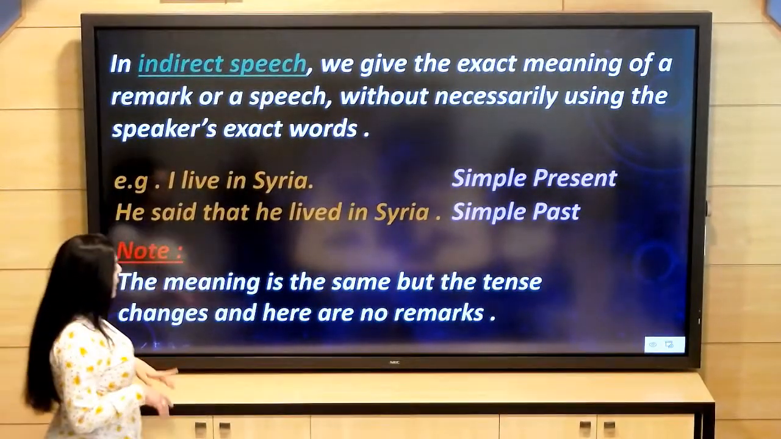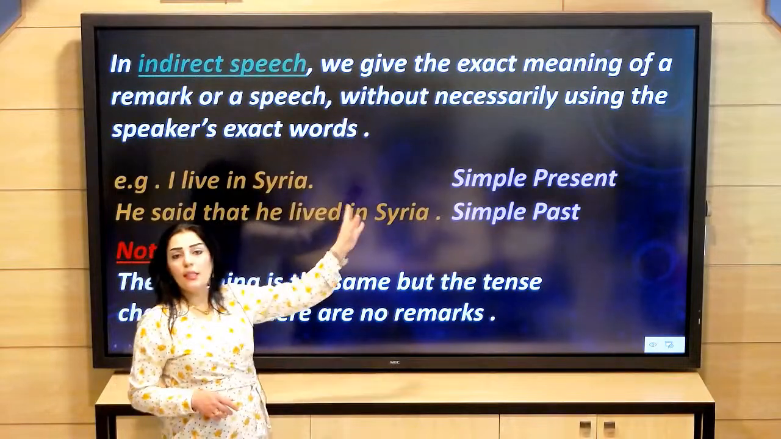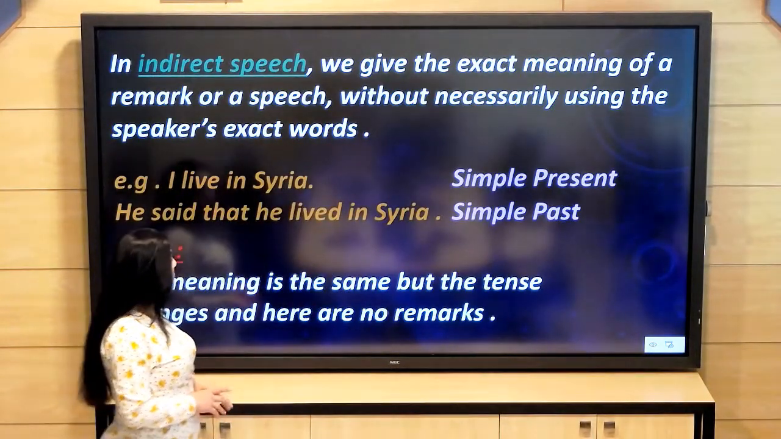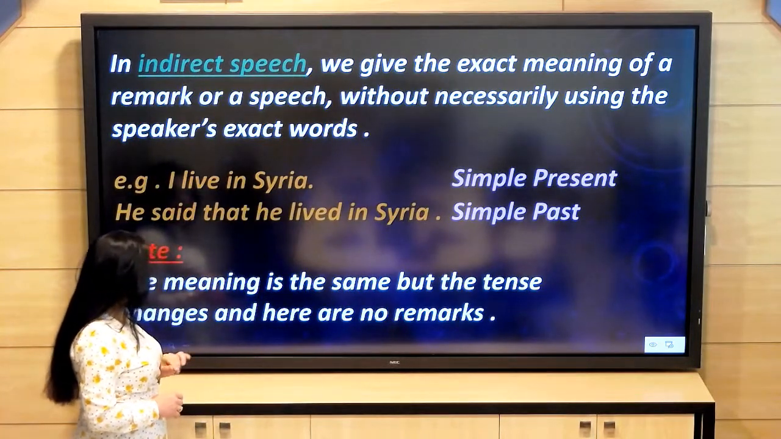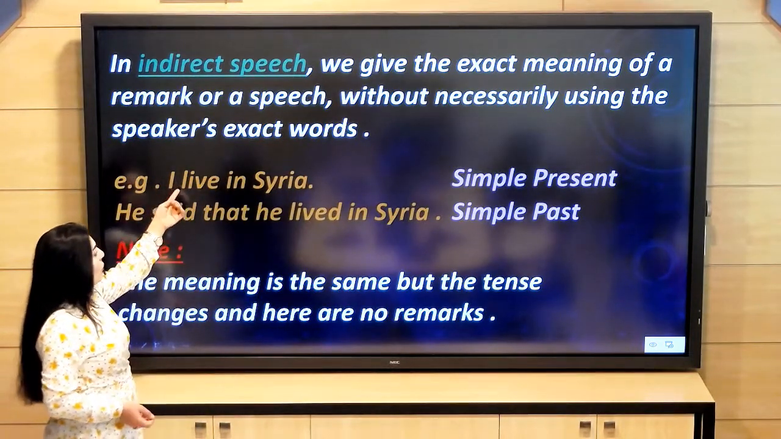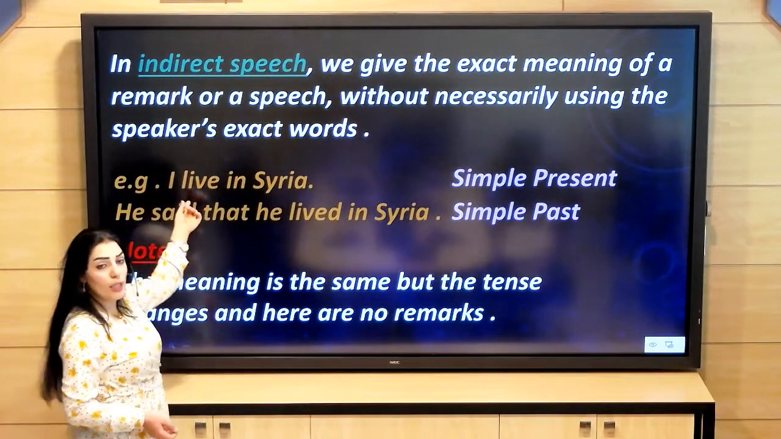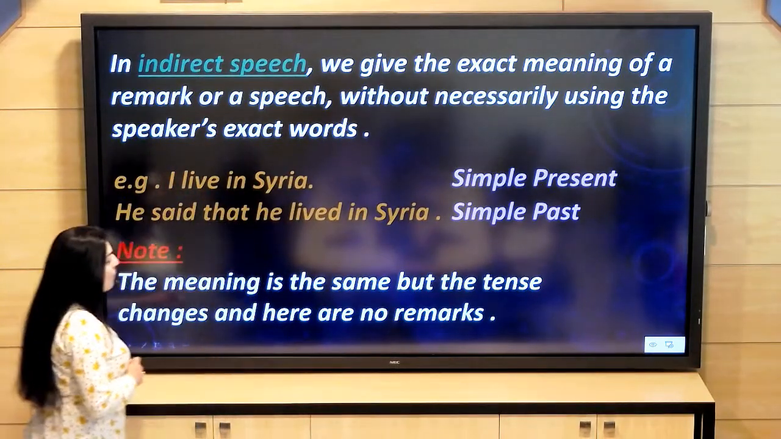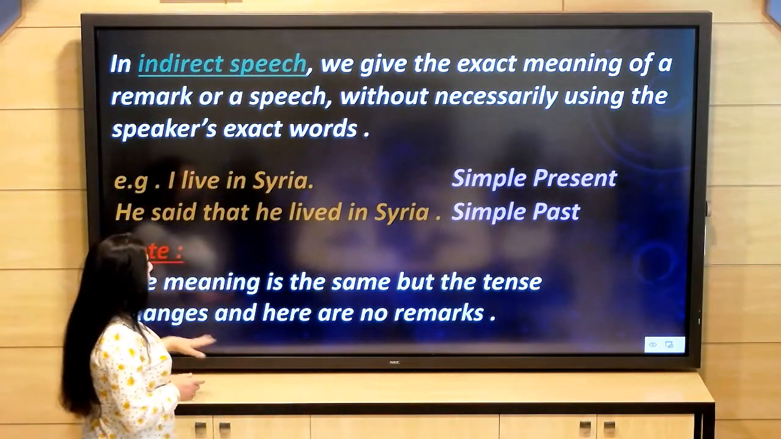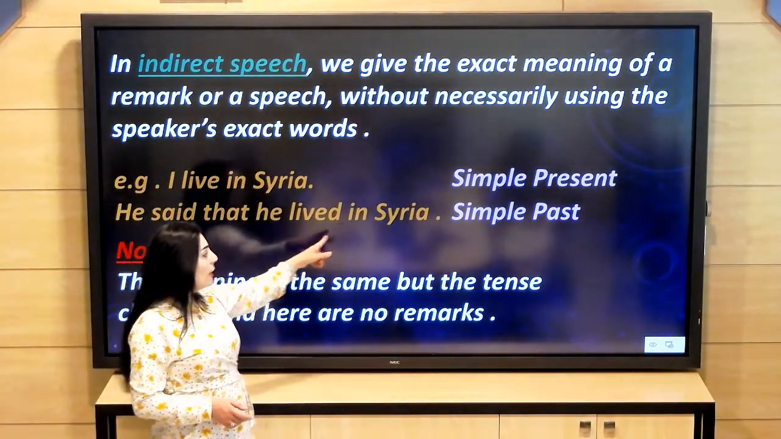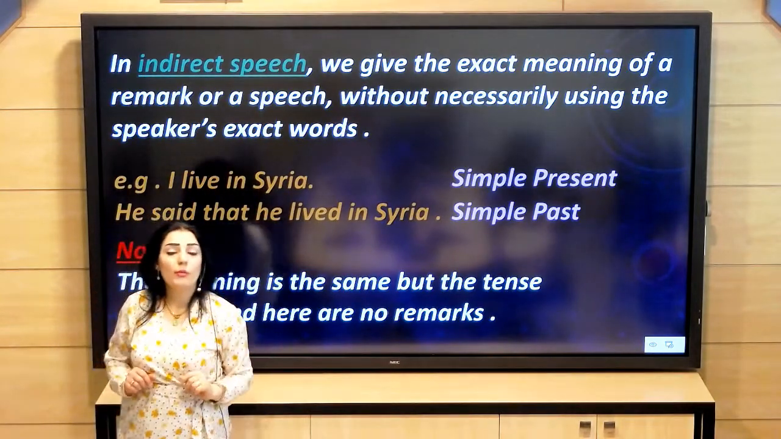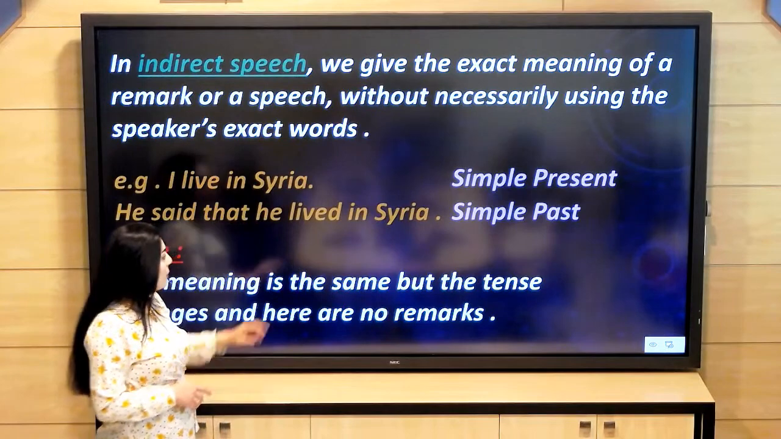Note, the meaning is the same. I live in Syria. He said that he lived in Syria, so the meaning is the same. But the tense changes. In the first sentence we have simple present, but in the second sentence we have simple past. And here there are no remarks. So in this sentence, we have no commas, no inverted commas, and no remarks.